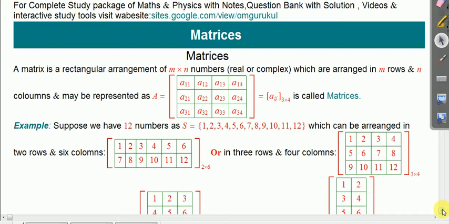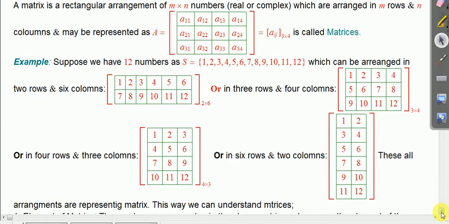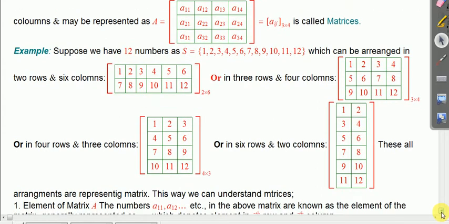For example, I have taken 12 elements, 1 to 12, as random numbers, and these numbers can be arranged as 2 rows and 6 columns, or 3 rows and 4 columns, or 4 rows and 3 columns, or 6 rows and 2 columns, or even 1 row or 1 column also.